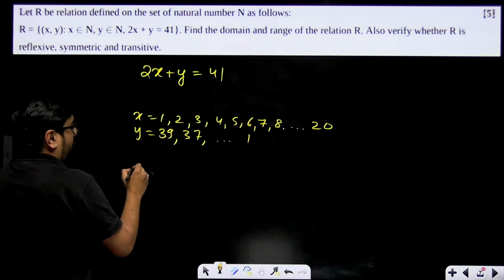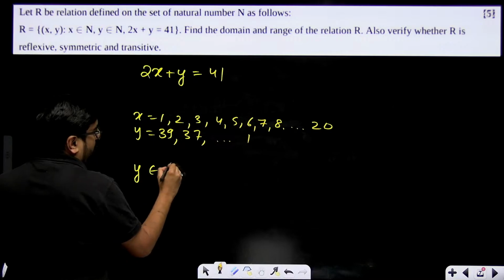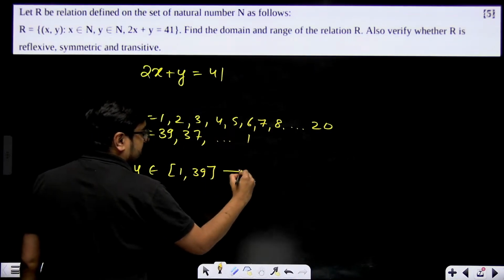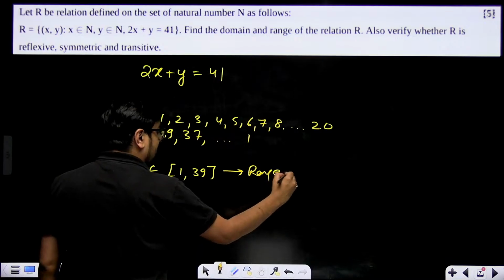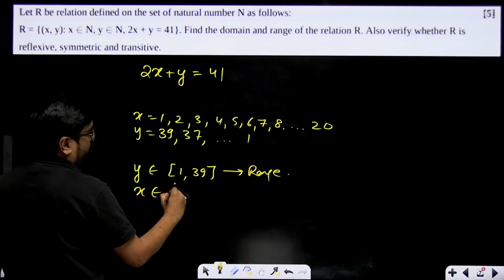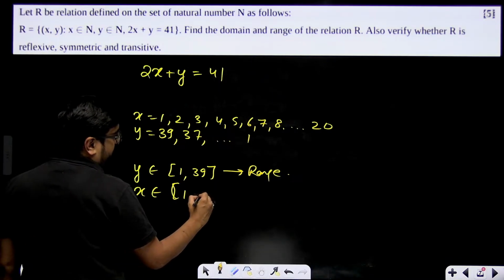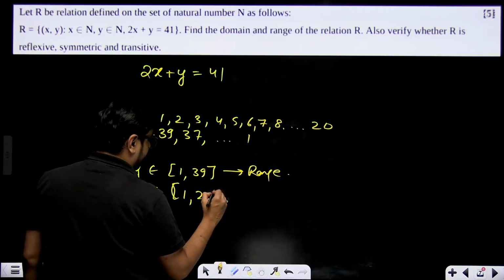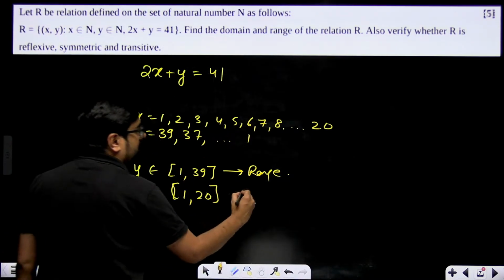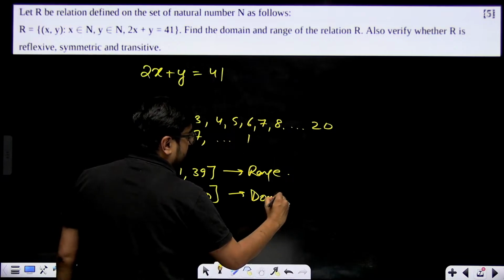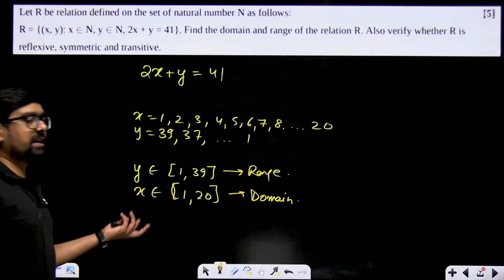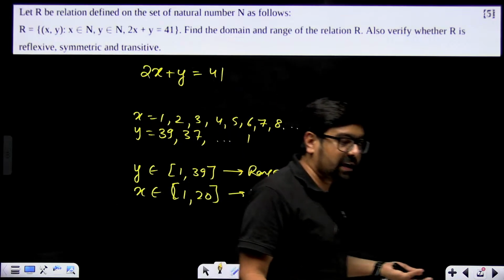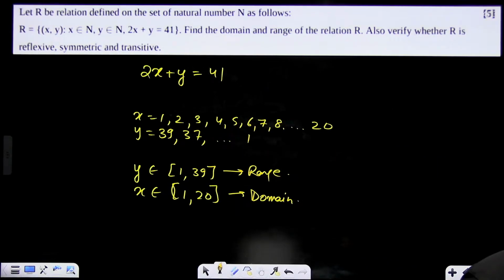Right? So y will belong to the closed interval 1 to 39. This is the range of the relation. And x will belong to natural numbers starting from 1 to 20, where x and y both are natural numbers. Because x and y both need to be natural numbers. If y becomes negative, then these are not natural numbers anymore. Simple thing. Yes, 1 to 20.